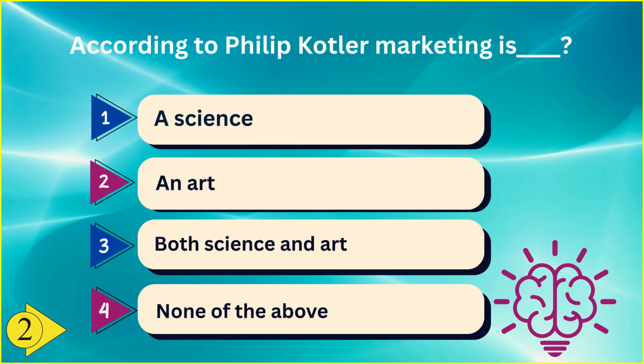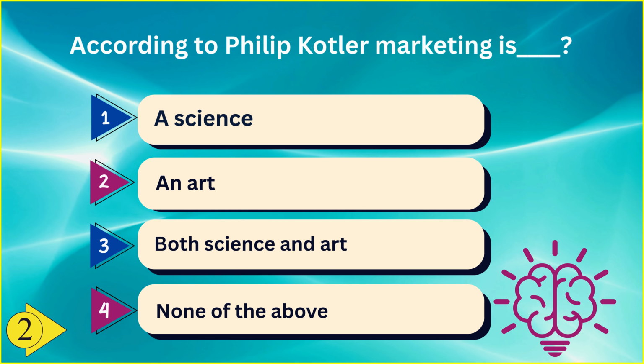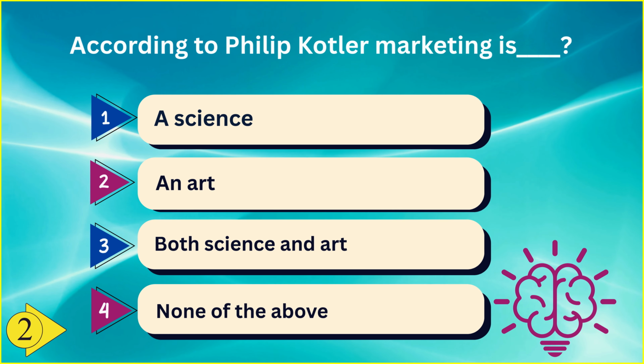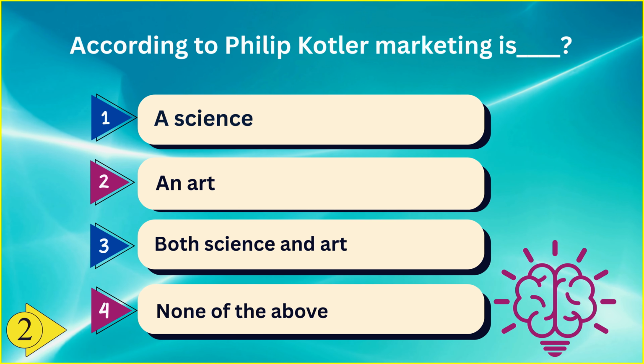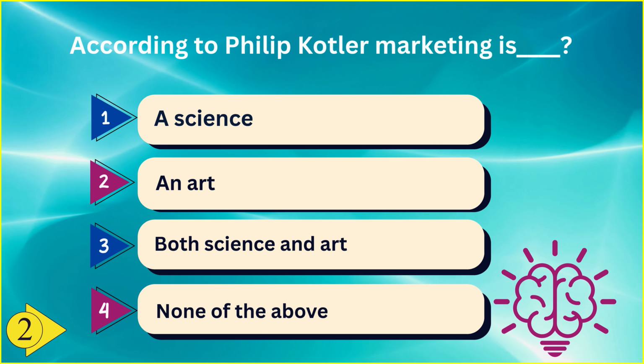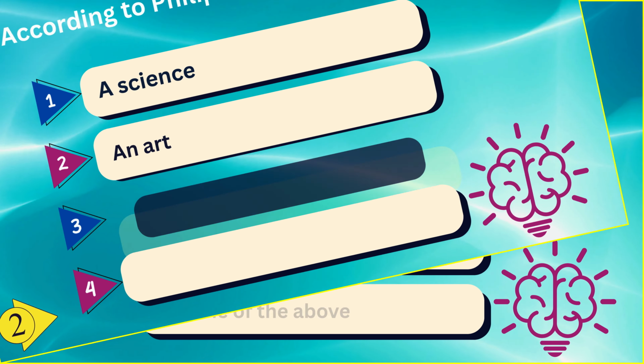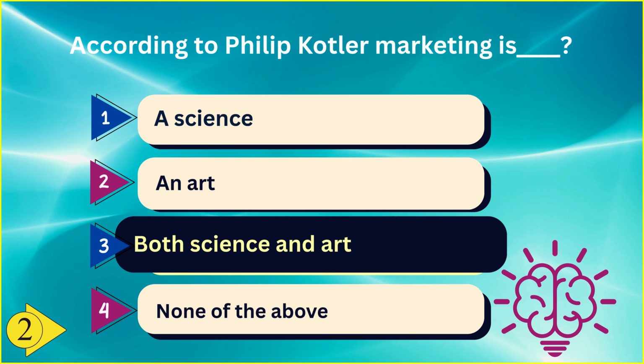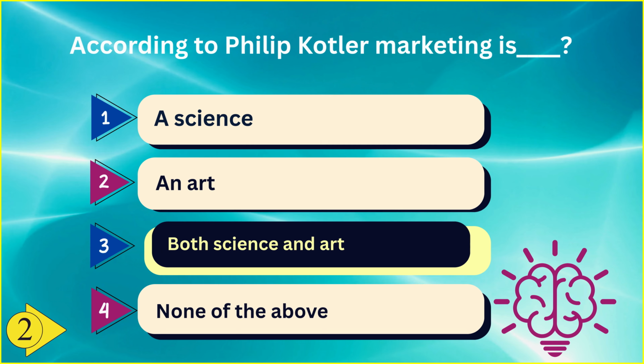According to Philip Kotler, marketing is option 1 a science, option 2 an art, option 3 both science and art, and option 4 none of the above. And the correct answer is option 3 both science and art.